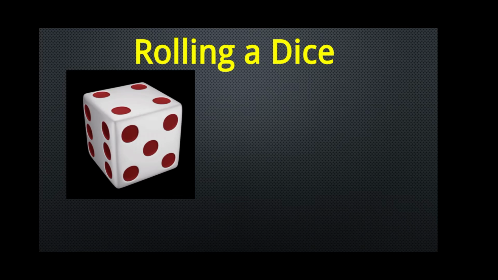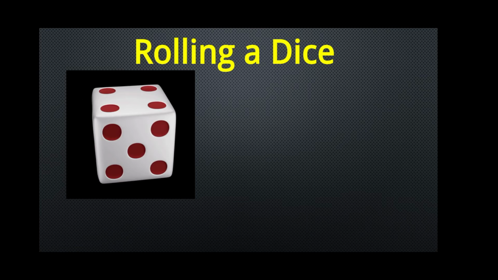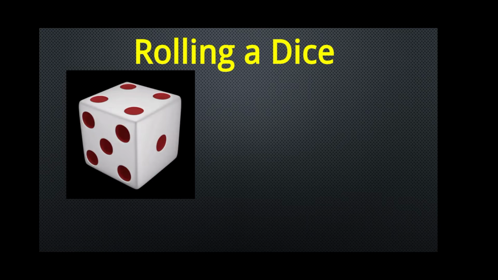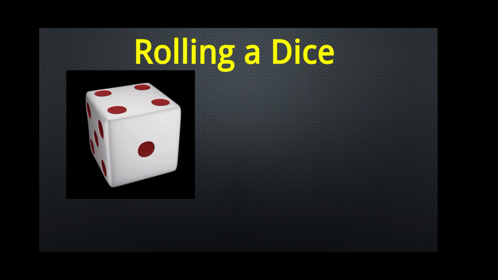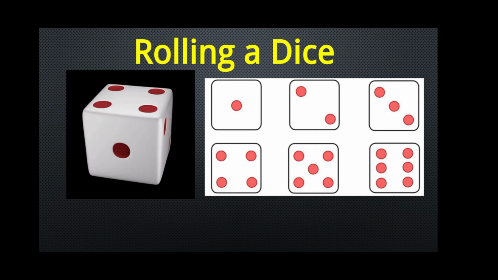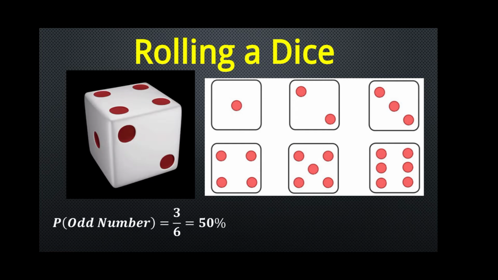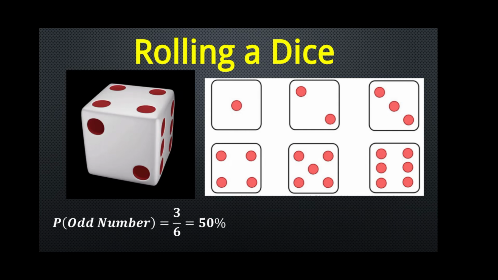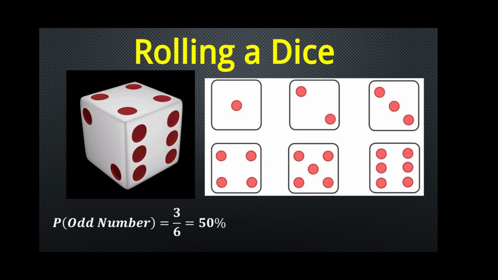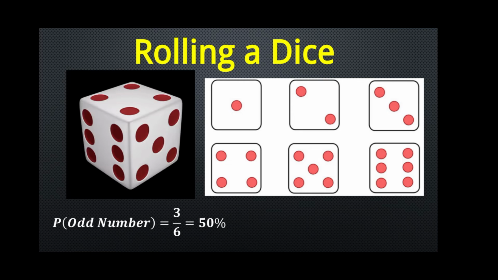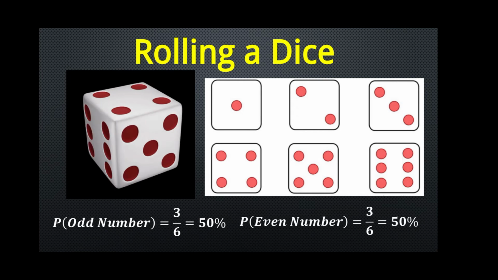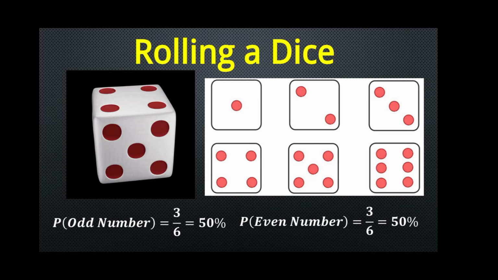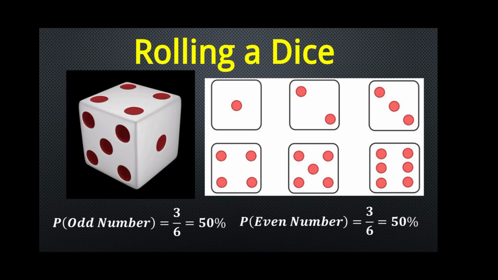Now, let us look at a case of a fair die. If we roll a fair die, it will land on 1 to 6. What is the probability that the die will land on an odd number? There are 3 ways in which we can get an odd number. Probability of getting odd number is equal to 3 by 6, which is 50%. Similarly, probability of getting even number is equal to 3 by 6, which is also 50%.